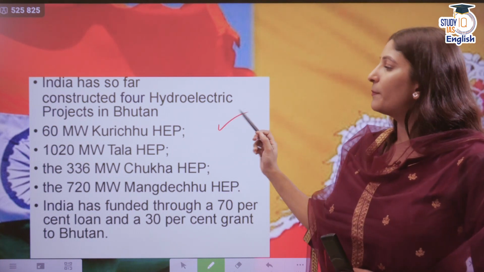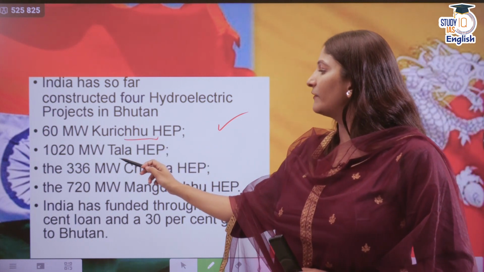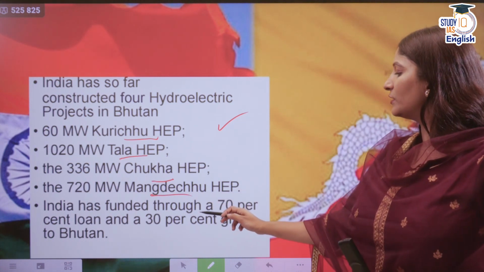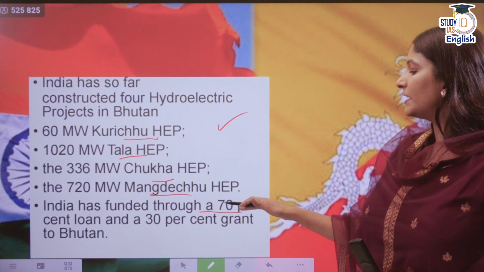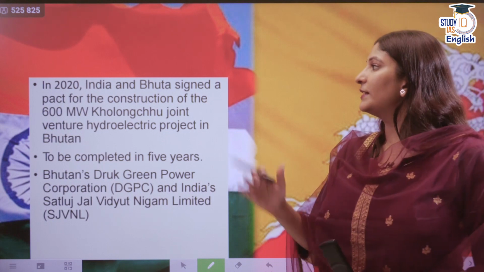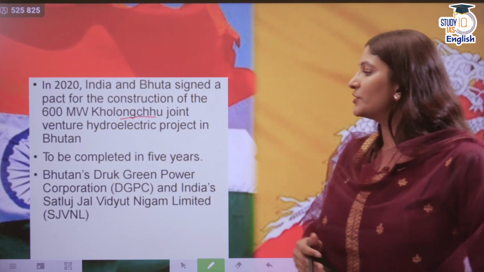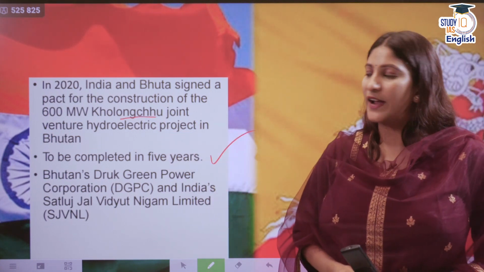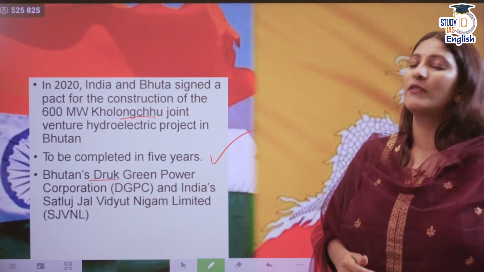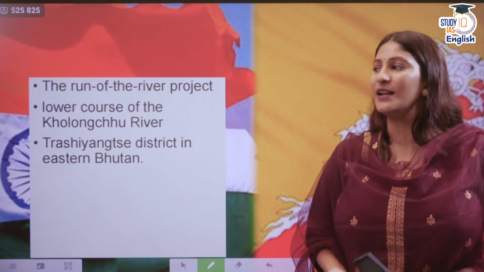So I told you that 4 hydropower projects have been established. First is the Kurichhu, then we have Tala, Chukha and Mangdechhu. India has funded through 70% loan and 30% grant to Bhutan. Then in 2020, India and Bhutan signed a joint venture agreement for the Kholongchhu project, to be completed in the next 5 years from 2020 onwards. This was done between Bhutan's Druk Green Power Corporation and India's Satluj Jal Vidyut Nigam Limited, if it is asked in your preliminary examination.